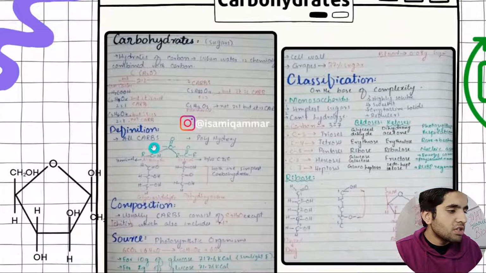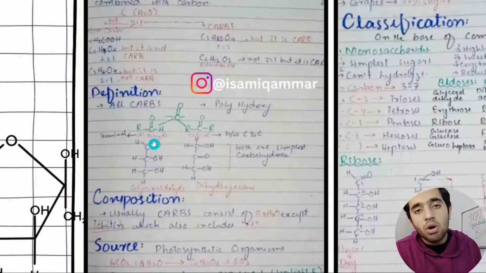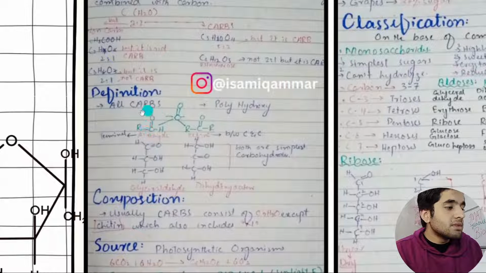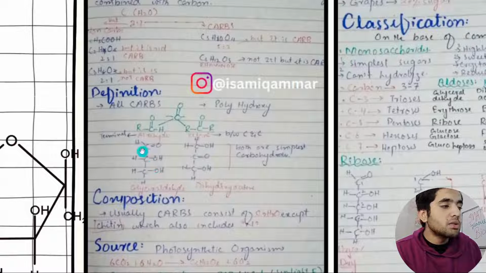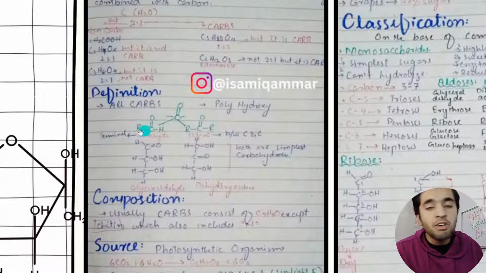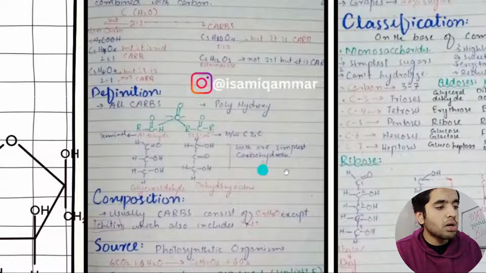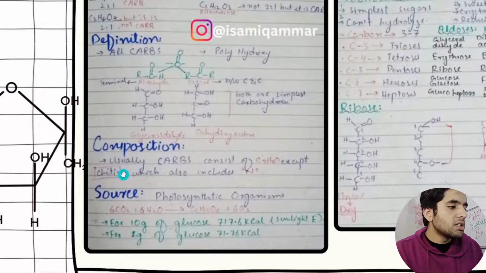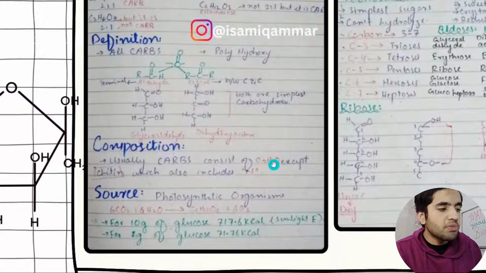But then we have got the definition. That's the basic definition: polyhydroxy aldehydes and ketones. This is glyceraldehyde, with an aldehydic group, a 3 carbon sugar. Very basic sugar in the world. Both are the simplest carbohydrates. This is dihydroxyacetone, a ketone. And usually carbs consist of C, H, O, except chitin.